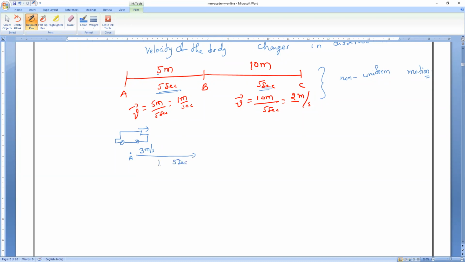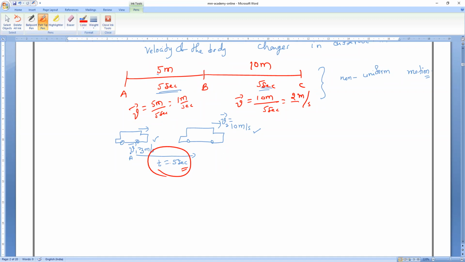What is the time given? 5 seconds. Now his velocity becomes 10 meter per second. Before 5 seconds, his velocity is what? Let me take this as V1. V1 is 3 meter per second. After 5 seconds, what is his velocity? 10 meter per second, in a given period of time, 5 seconds.